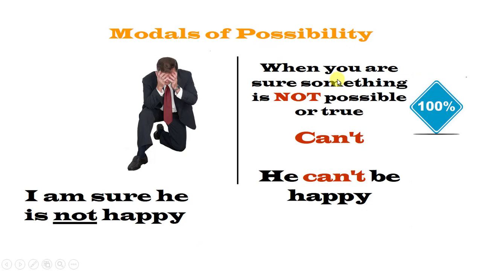Now, when we are sure something is not possible, we use can't. For example, he can't be happy. I'm sure he's not happy. I'm completely sure that he is not. Or I'm completely sure that the sentence is not possible. So, because he is sad.